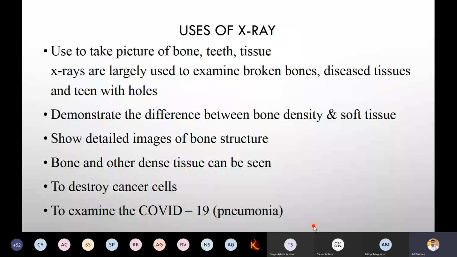If there is any alteration in your tooth, they will take an X-ray. It demonstrates the difference between bone density and soft tissue. Again, we require X-ray for a detailed image of bone structure. Bone and other dense tissue can be seen in it. It is used to examine COVID-19, whether the patient has pneumonia or not. So nowadays that is again important.